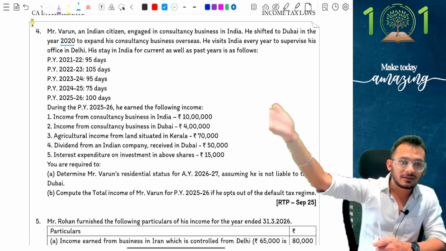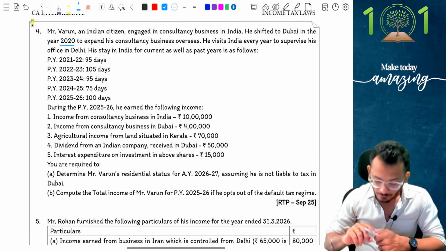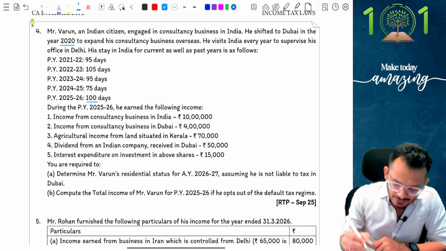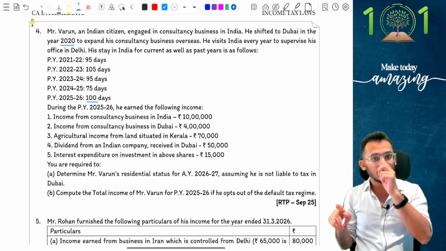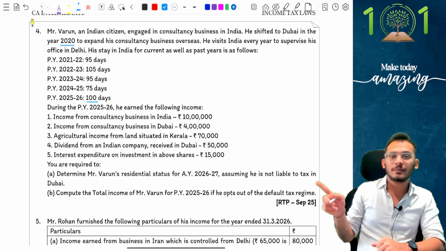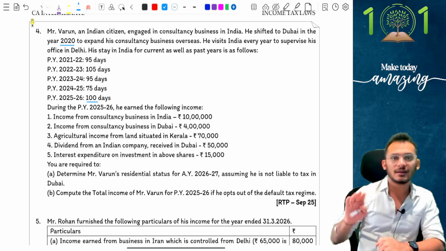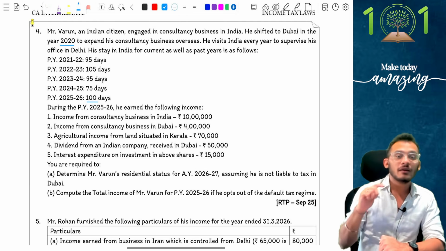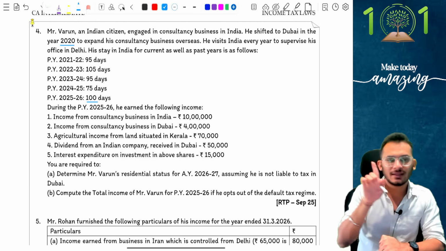Person is now visiting India. In the current year, the stay has been given as 100 days, which means in the current year the person was not in India for more than 182 days. I will not be checking the basic condition. I have to go for the second condition. Second condition, I need to first check whether the Indian citizen is visiting India with an income of more than 15 lakhs or less than 15 lakhs.